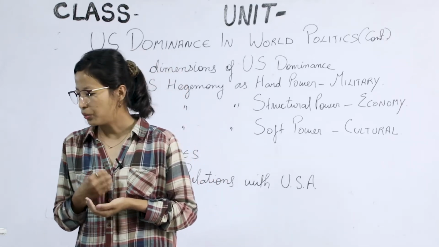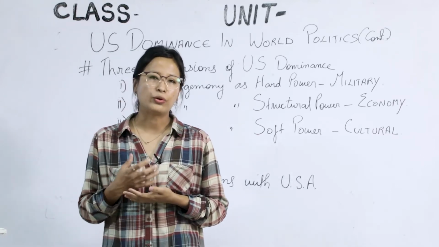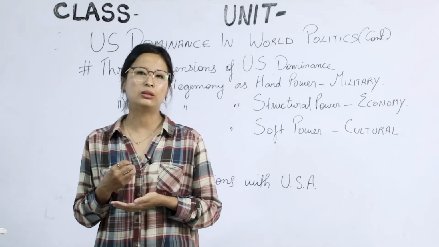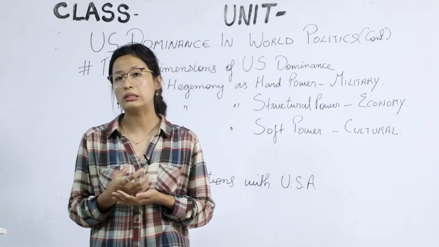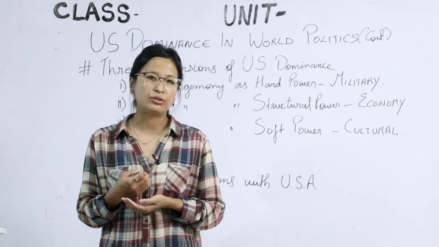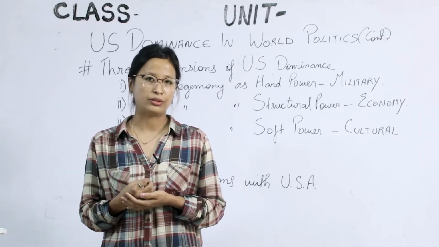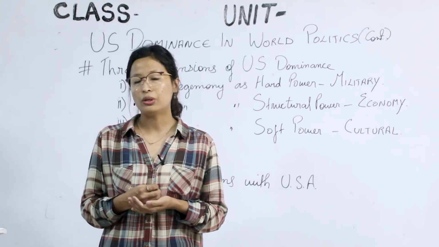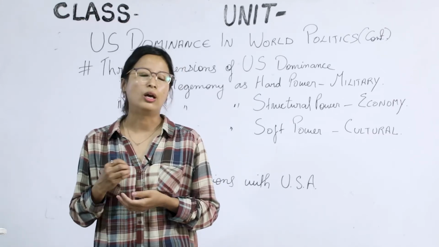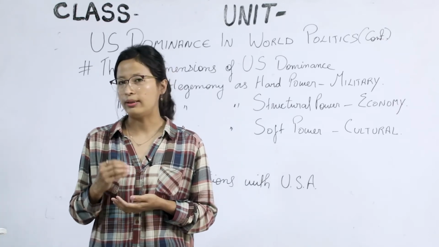Now point number 3: military operations are undertaken for a wide range of tasks. Why does a military intervention happen, or why does a war happen between two countries? First is to emerge victorious. In every warring country pair there is always a victor. Point number 2 is to punish the perpetrator or the opponent. And point number 3 is to establish or maintain law and order in that country.